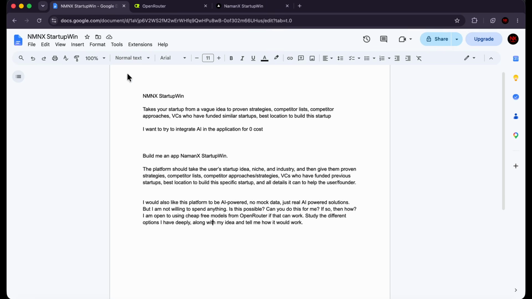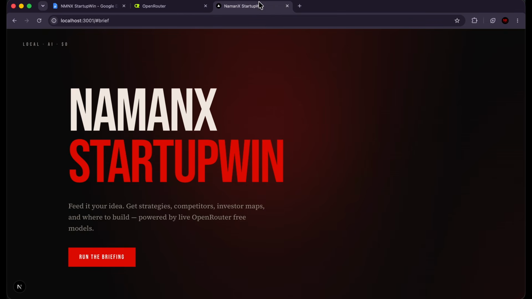So the idea that I had right over here, we brought that to life in just a couple of minutes using Cursor Grok 4.5. And this is the first iteration of our application. Now we can iterate on this and refine this, because now that we know all of the things that we learned up until now in this course, we can take this application really far. We can really level this up, and that's what we're going to do right now.